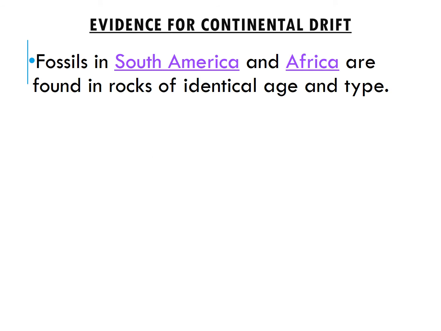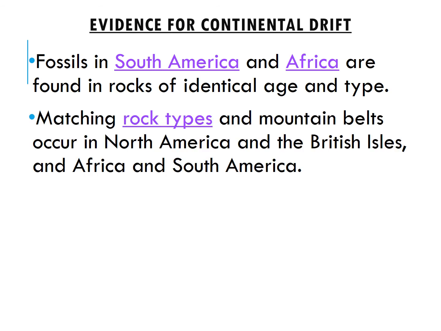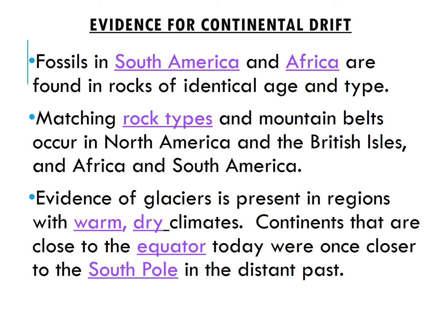More fossil evidence was found in rocks in South America and Africa. They had matching mountain belts found in North America, the British Isles, Africa, and South America, and evidence of glaciers in regions that now have warm and dry climates, which you saw in your far-flung fossil expedition. So we saw glacier evidence in regions that wouldn't be able to support glaciers today. These continents are now close to the equator, but back in the age of Pangea, 225 million years ago, they probably were closer to the South Pole, which would have had a climate able to support glaciers.